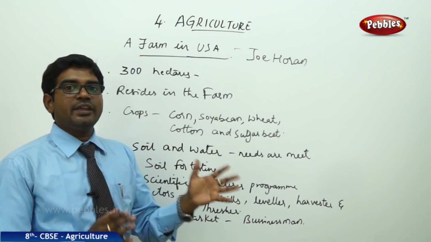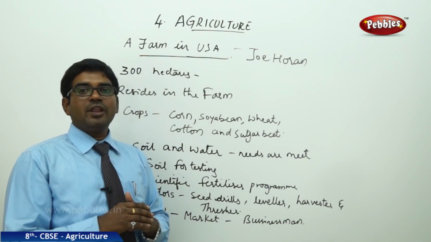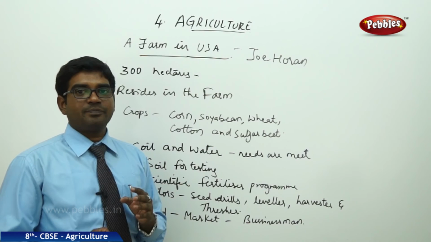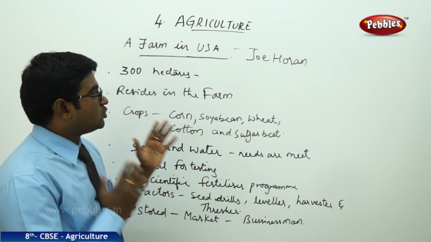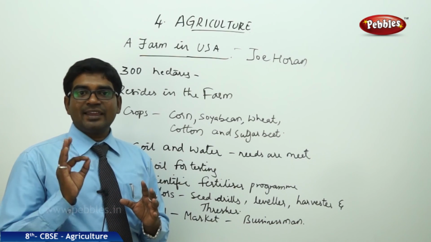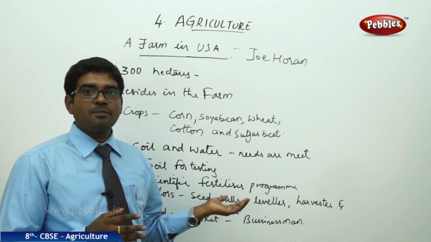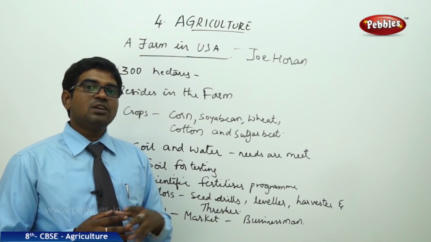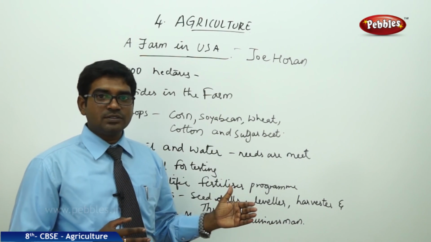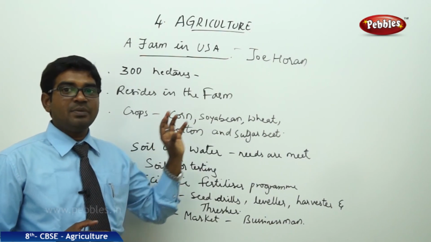So in India, we have 1.5 hectares of land where Munna himself is working physically, getting involved in everything. But here, Joe Horan is not involved anywhere. He just gets a satellite linked to his computer. The pictures of the crop are given to him directly so that he can observe them and plan properly and execute.